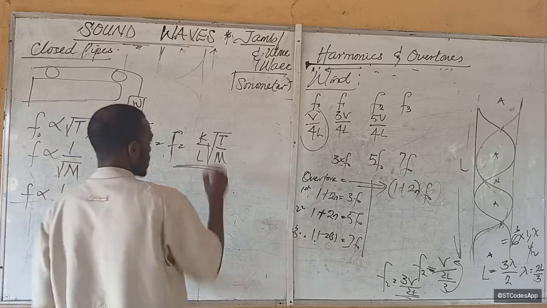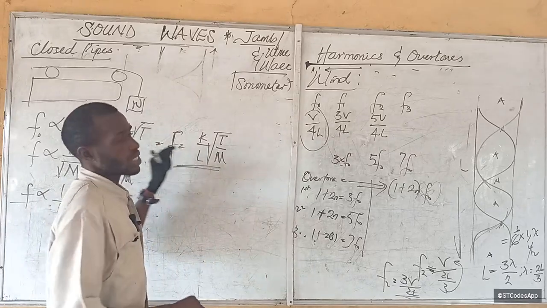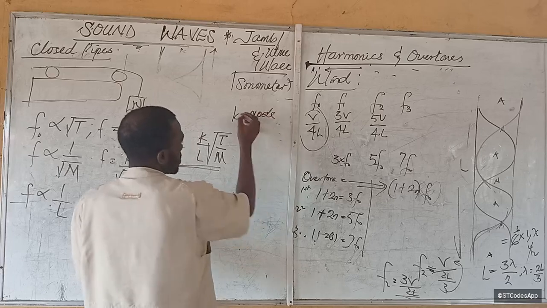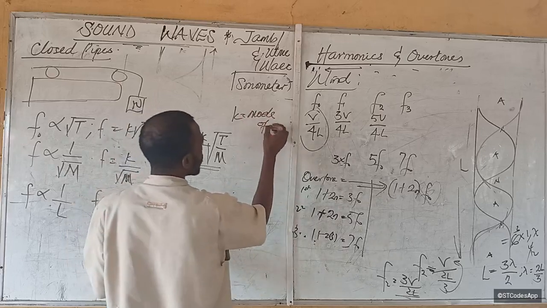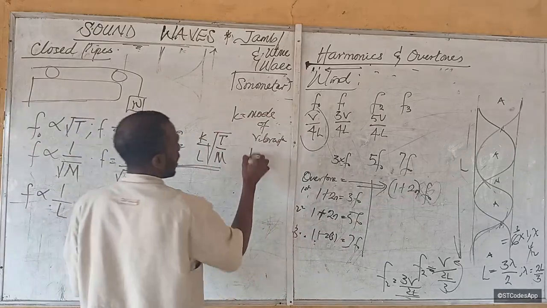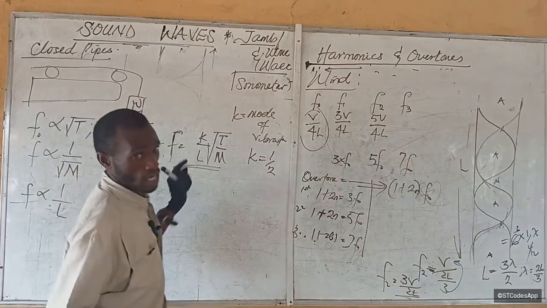Now, K over L, is that okay? The K depends on the mode of vibration. If it's vibrating at fundamental frequency, K is equal to 1 over 2.